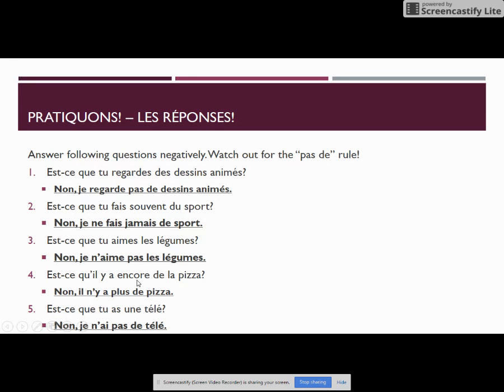Quatre, est-ce qu'il y a encore de la pizza? You know, the opposite of encore is ne plus. Non, il n'y a plus de pizza. That de la changes to de. Cinq, est-ce que tu as une télé? Non, je n'ai pas de télé. No, I don't have a TV. That une needs to change to de in the negative. So it's just a quick review of the pas de rule.